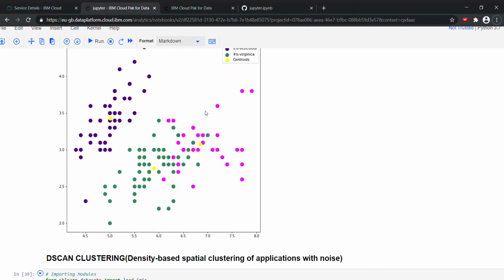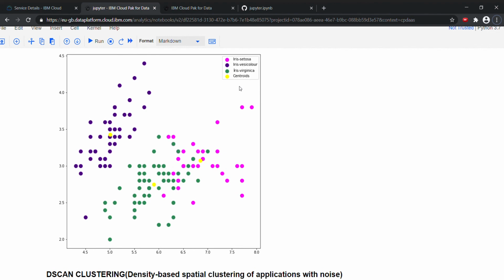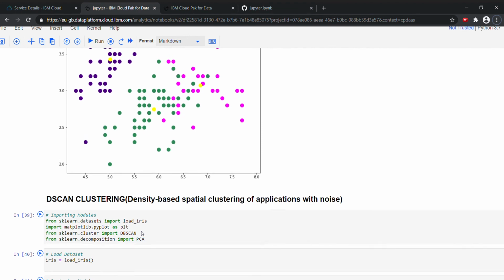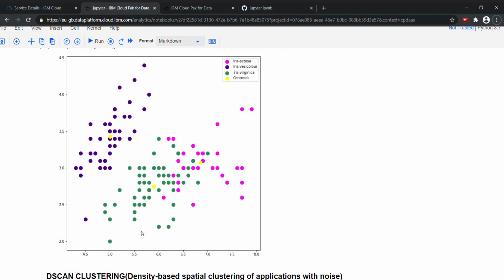So if you plot, all the colors you can see in the legend. So now it is being clustered into many divisions. So this is it. This is unsupervised ML.